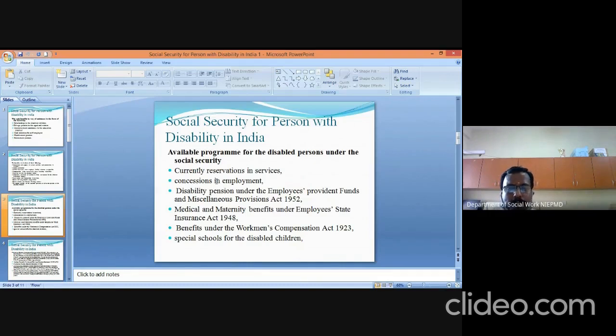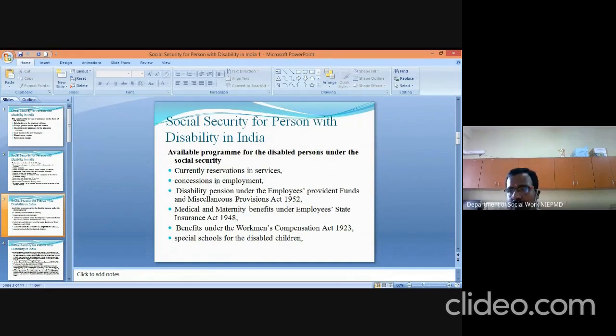employment opportunity. Then the next one is concessions in employment. The concession in employment also comes under the reservation for persons with disabilities. The next one is disability pension under the Employees Provident Fund and Miscellaneous Provisions Act 1995. So under the Provident Fund, disability pensions are being provided for persons with disabilities under the Employees Provident Fund Act.